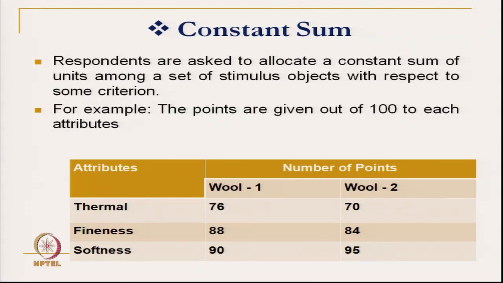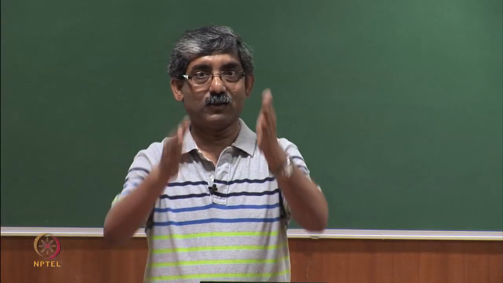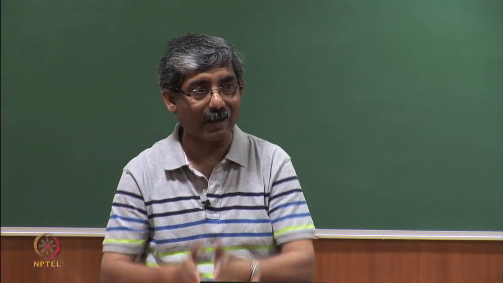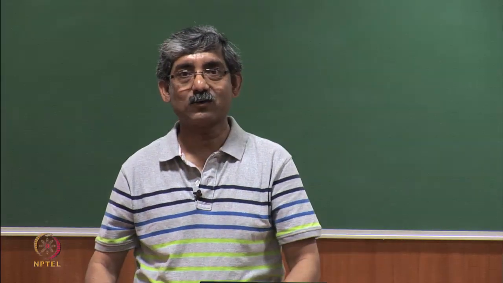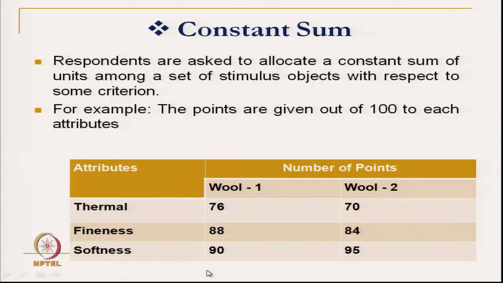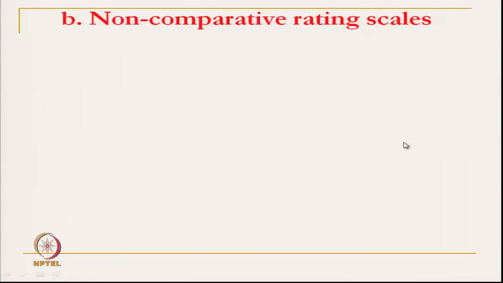So, wool 1 has got, say, as per thermal sensation, a higher value than wool 2, but for softness it has got a lower value than wool 2. So, we cannot say it is more softness-wise or not; you have to sum, you have to add. Then, based on this addition, we can tell which is better. So, this is called constant sum, a comparative scale, a comparison between wool 1 and wool 2.